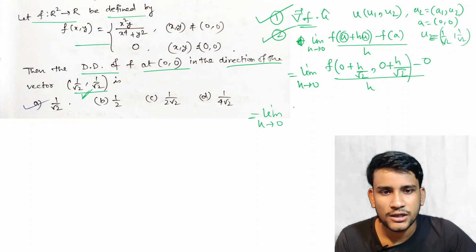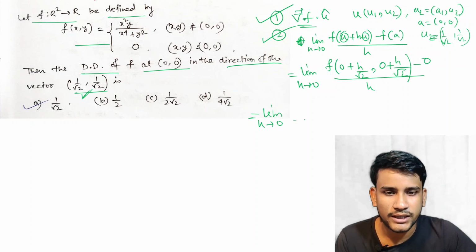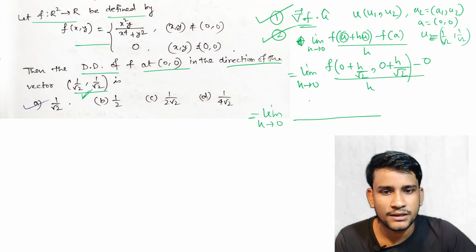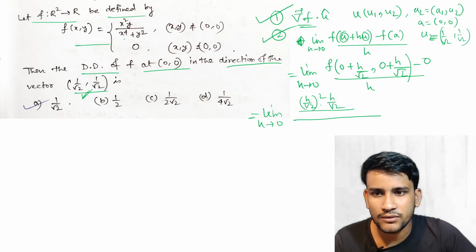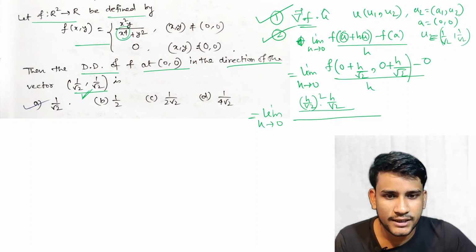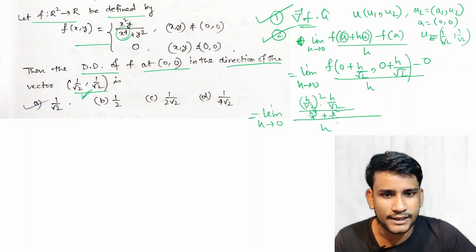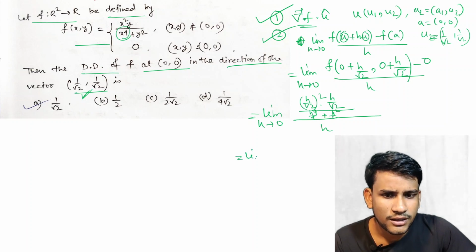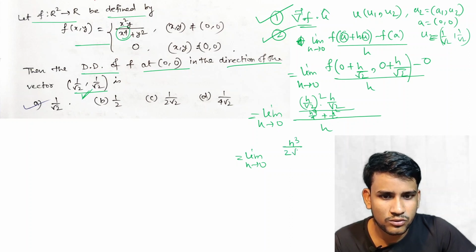Limit h tends to 0, f of (h by root 2, h by root 2) by h. That is, h by root 2 squared into h by root 2, by (h by root 2) to the power 4, that is h to the power 4 by 4 plus y square, means h square by 2, simply by h. Okay, this is equal to limit h tends to 0, this is h cube by 2 root 2 by,